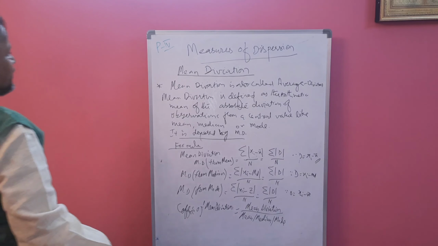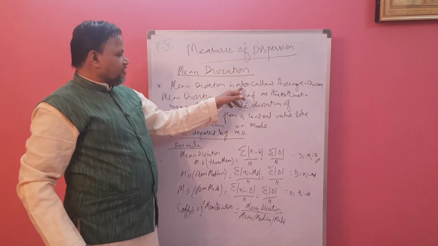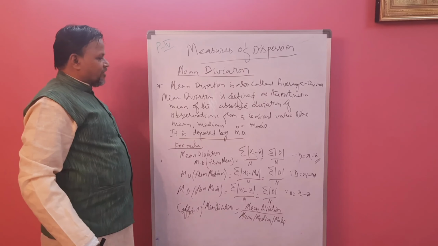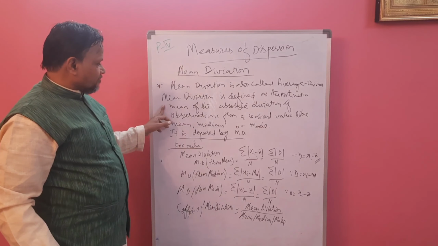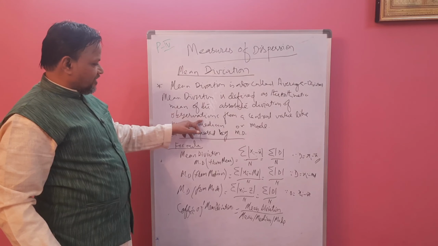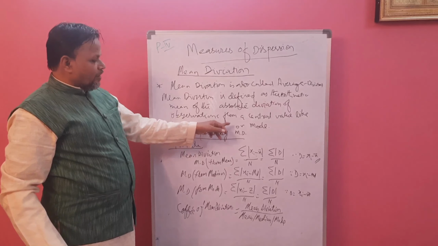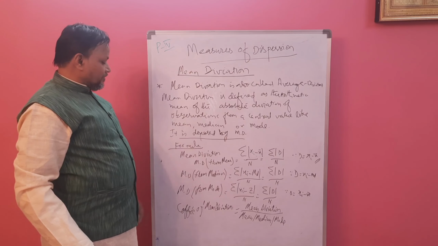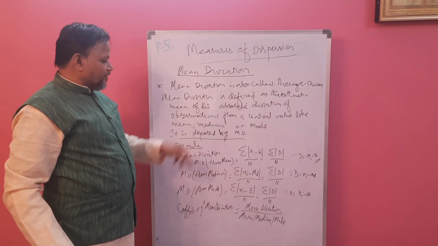Now we are going to find mean deviation. Mean deviation is also called average deviation. Mean deviation is defined as the arithmetic mean of the absolute deviations of observations from a central value like mean, median or mode. Using any of these three, we can find mean deviation. It is denoted by MD.